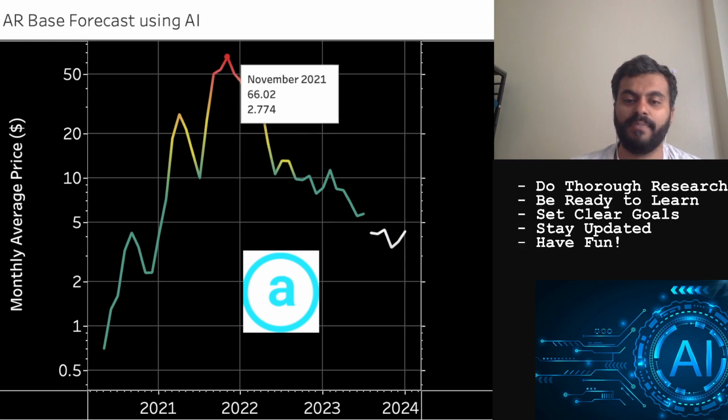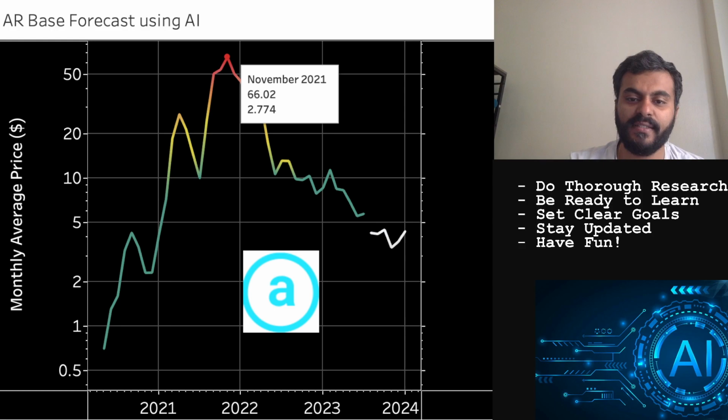And during its peak, in the month of November 2021, the price was $66, and that corresponded to a z-score of 2.77. That is 2.77 standard deviations from the mean, which was the top for this particular asset.